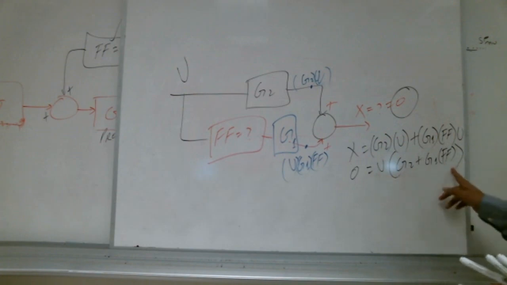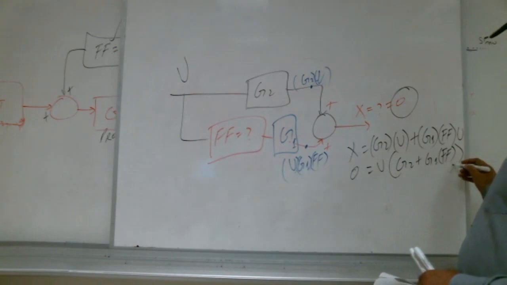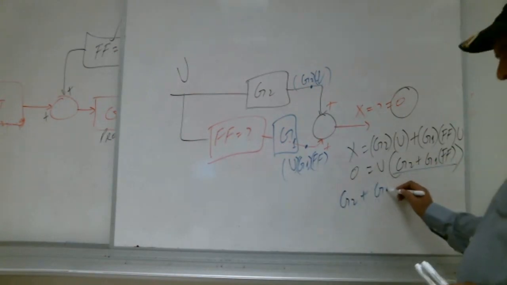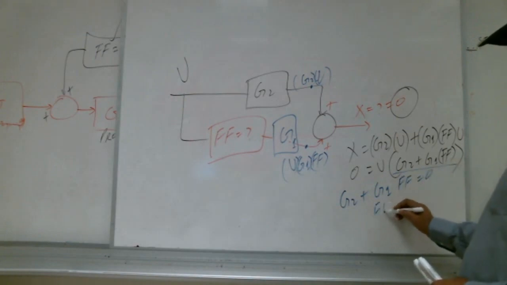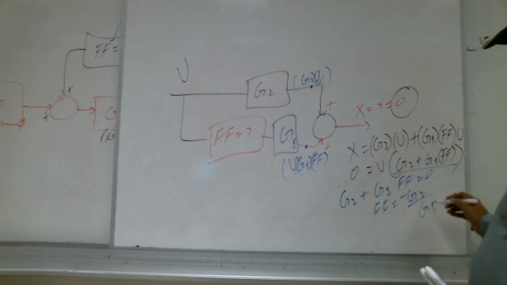It is gonna be there. So if distance multiply something is 0, what does it mean? This thing is 0. This thing is 0. So G2 plus G1 FF is 0. So how much is FF? G2 over G1 minus.